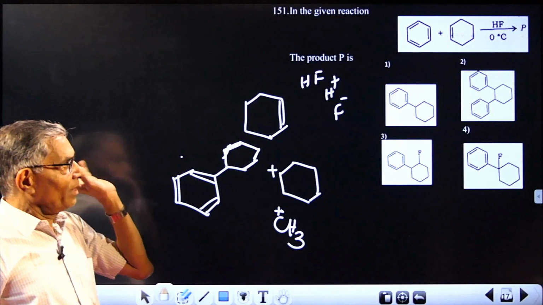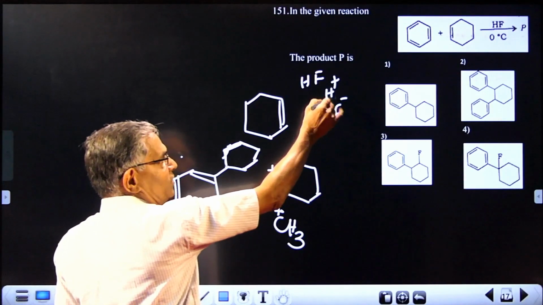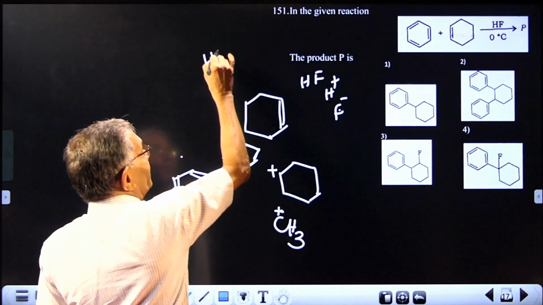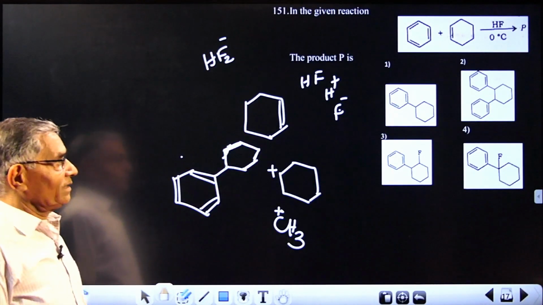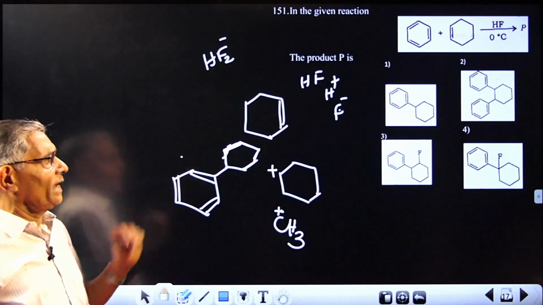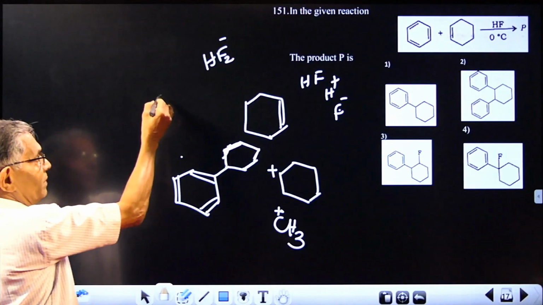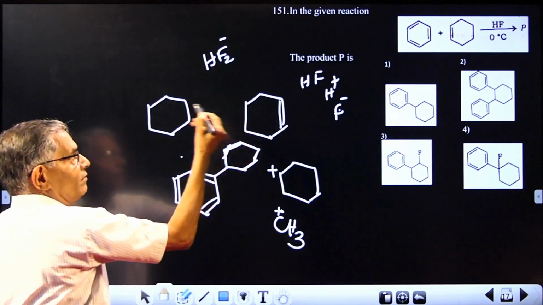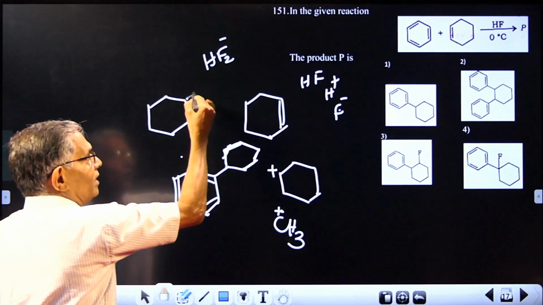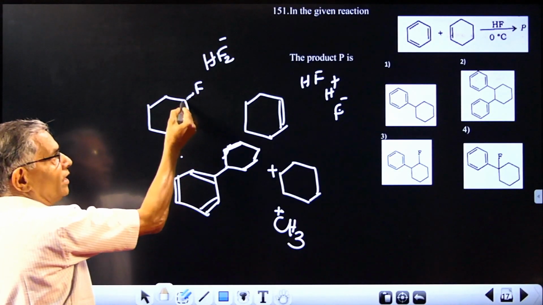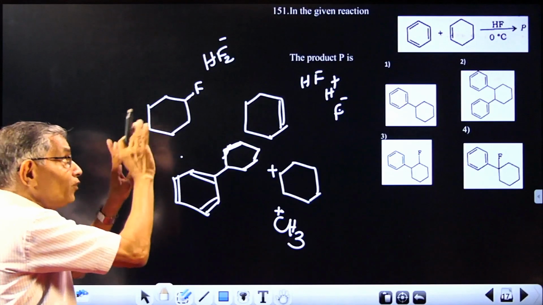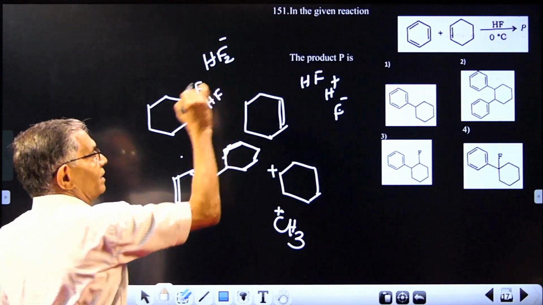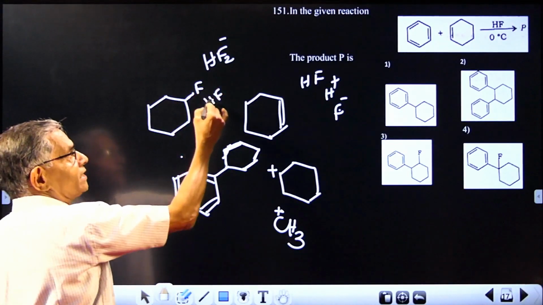In this compound, because you have H plus, F minus, HF etc., you can expect a species HF2 minus formed during the reaction. That's why it is called a modified reaction. Now, what will happen if I am starting with this compound? Let us consider the compound obtained by addition of HF. When HF is added, F will be at one corner and the other hydrogen will be added there. So you are getting fluorobenzene. But even if fluorobenzene is formed, the reaction can occur because HF can actually attack this, producing a stable HF2 minus species.